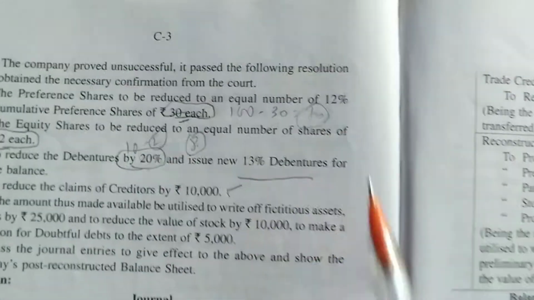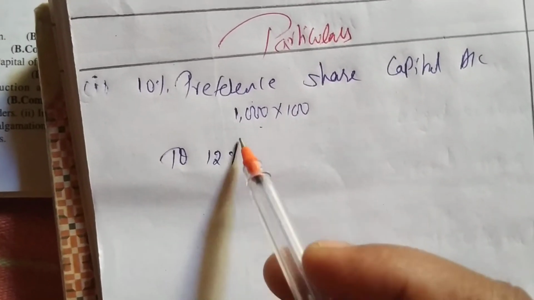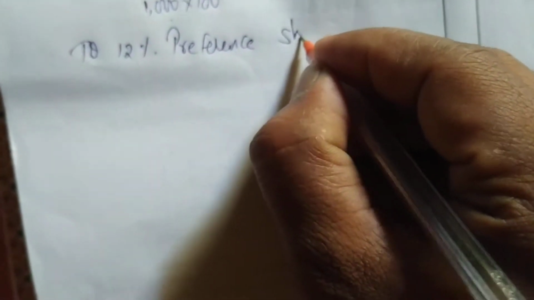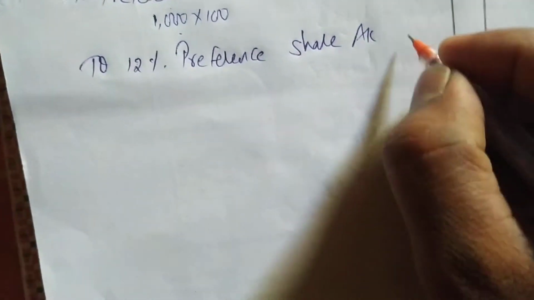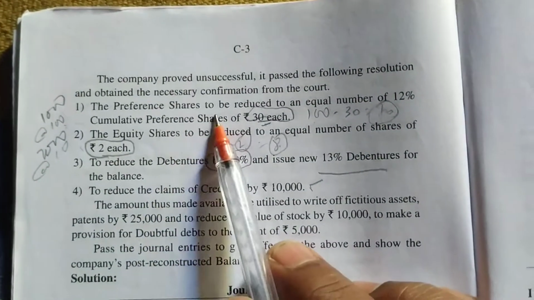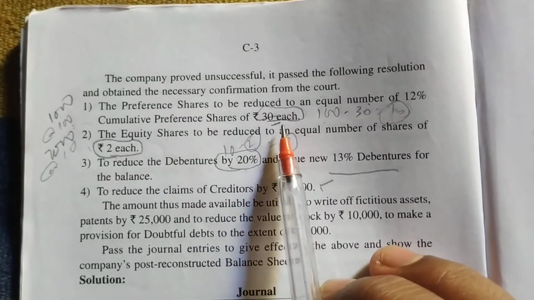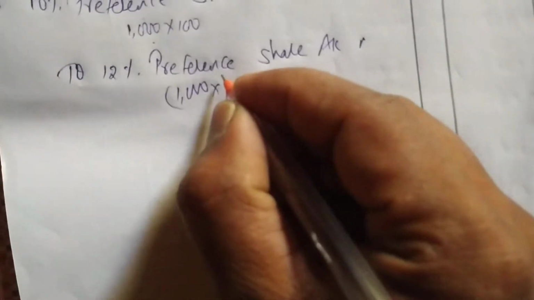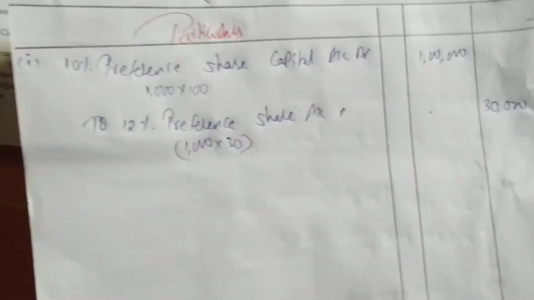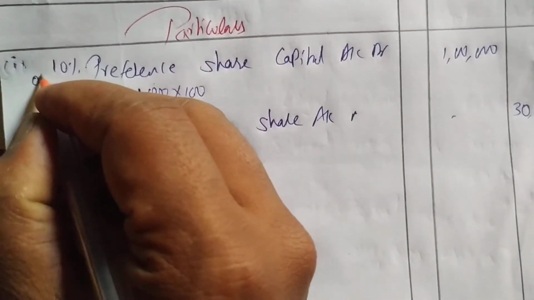Next, now we have to reduce, so we have to write the new one. We are issuing 12%. He said, right, issue at what percent? 12%. That is only the percentage to write, nothing to do with the rate; that is the rate of dividend. Simply write it. Next we'll write the preference share capital account, the new one. The number will be the same, as it says the preference shares to be reduced to an equal number. The number should be the same, but the share value should be 30. So how much is this? This is 30,000 now. This is old and this is new.